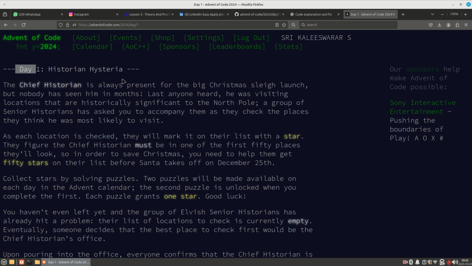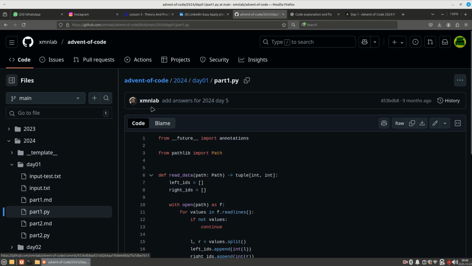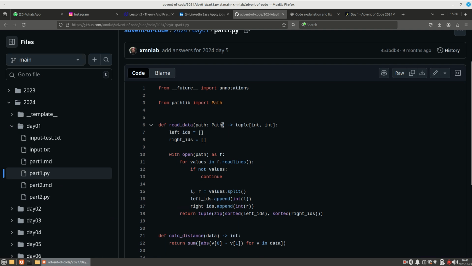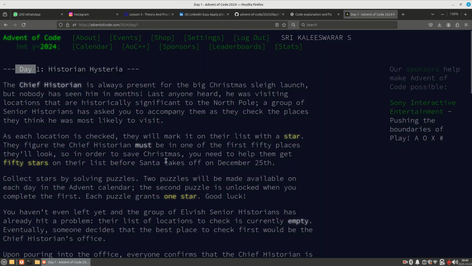I got an output, but I don't know why I wouldn't get the expected output using pandas. So I went to the internet to see how I could solve it. Then I found the GitHub profile of one of my mentors, Mr. Ivan, who had given the entire code for the Day 1 problem.